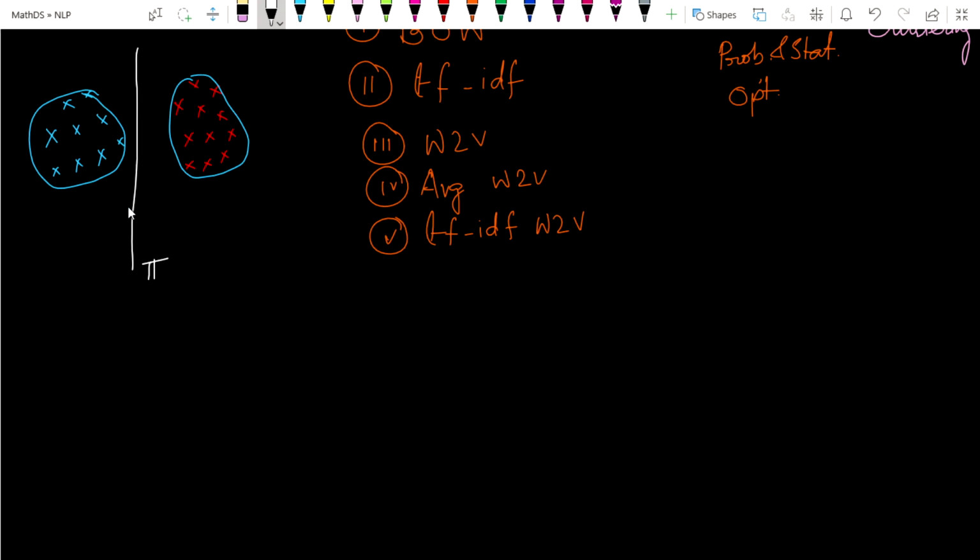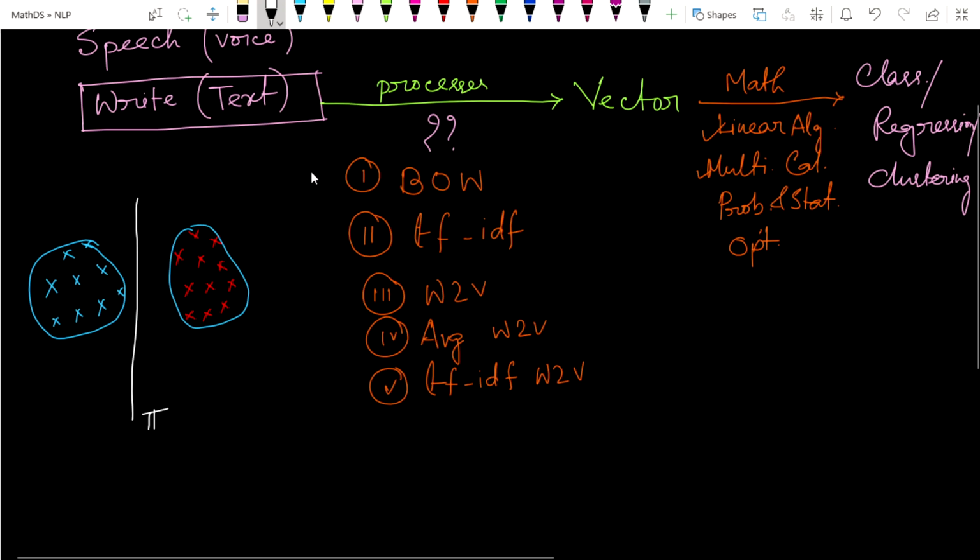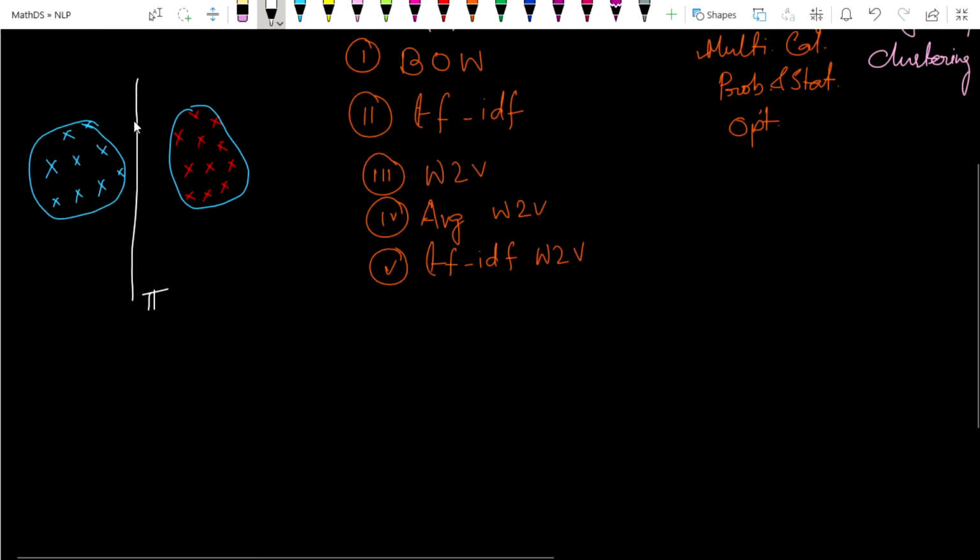We can easily do this job. So our main job is to convert the text to vectors, and then we can take the decision that one side of the plane is positive text data, and the other side of the plane is negative data.